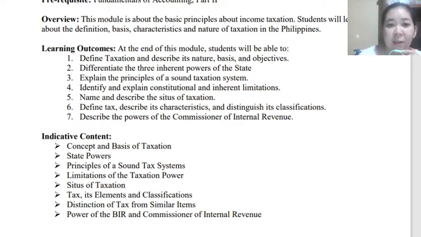Next is the principles of a sound taxation system. Identify and explain constitutional and inherent limitations of taxation. Name and describe the situs or the place of taxation. We will also be defining tax, describing its characteristics, and distinguishing its classification from other payments to the government or to the different agencies. And of course, to describe the powers of the Commissioner of BIR.